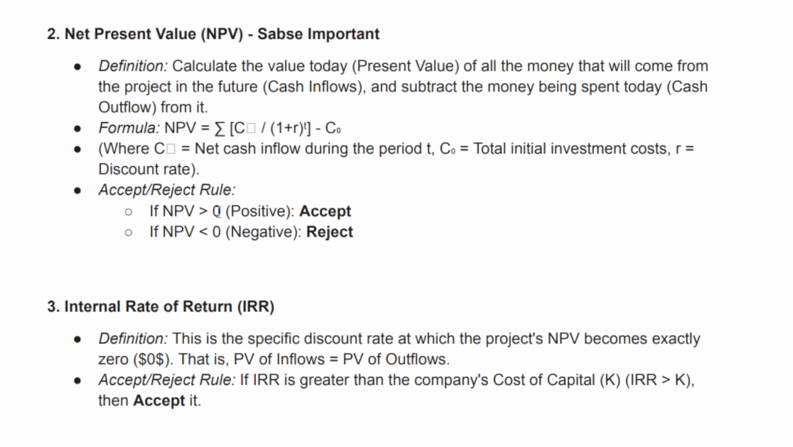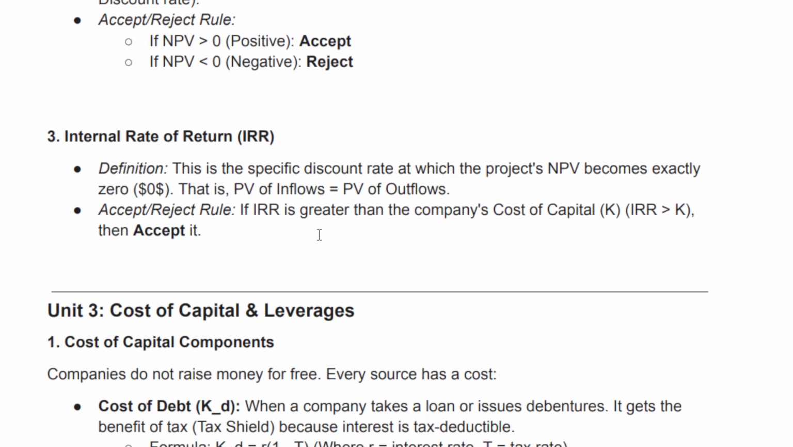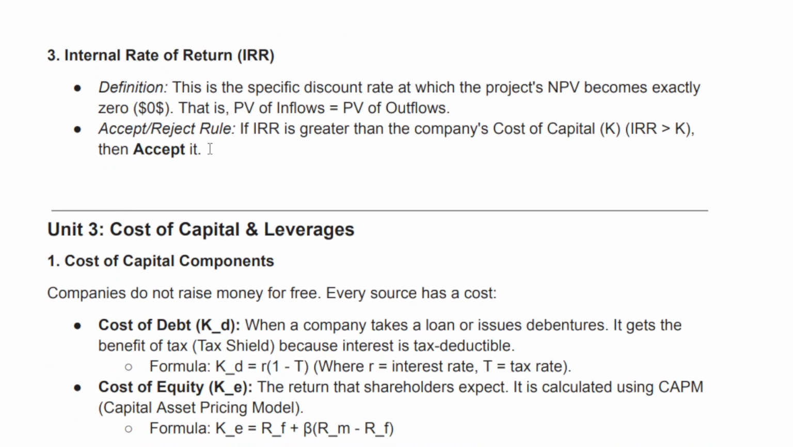Accept/reject rule: if NPV greater than 0, positive, accept. If NPV less than 0, negative, reject. 3. Internal rate of return, IRR. Definition: this is the specific discount rate at which the project's NPV becomes exactly 0. That is, PV of inflows equals PV of outflows. Accept/reject rule: if IRR is greater than the company's cost of capital, K, then accept it.